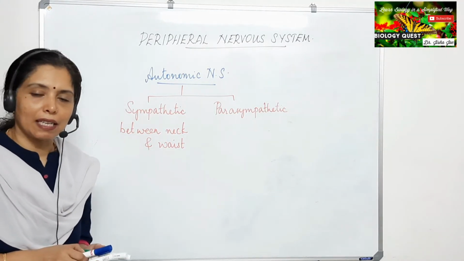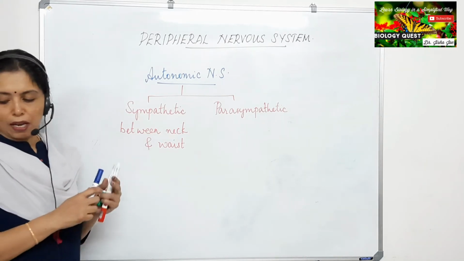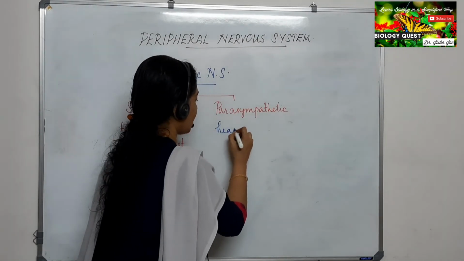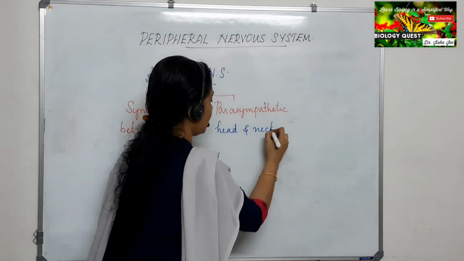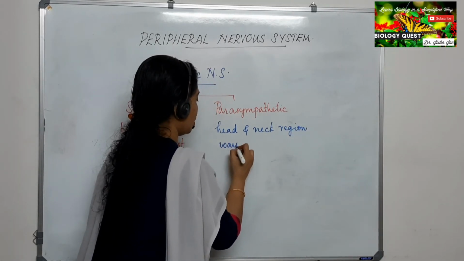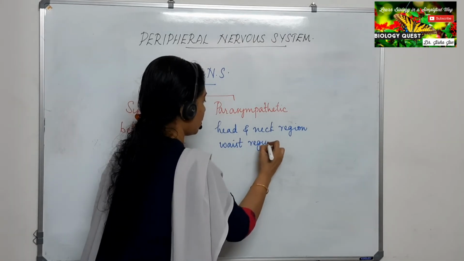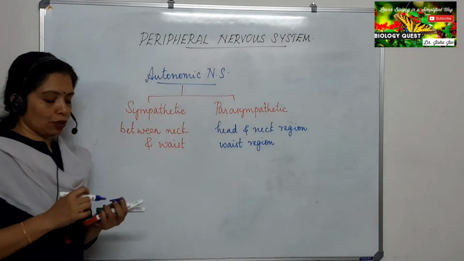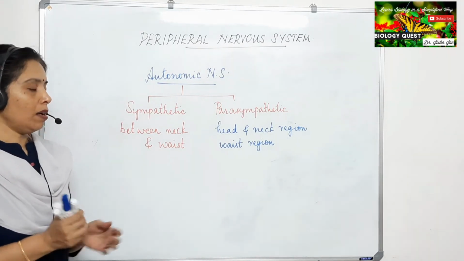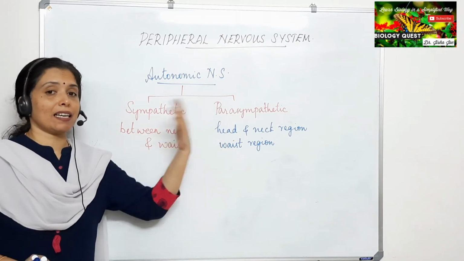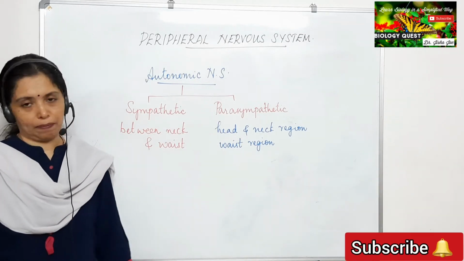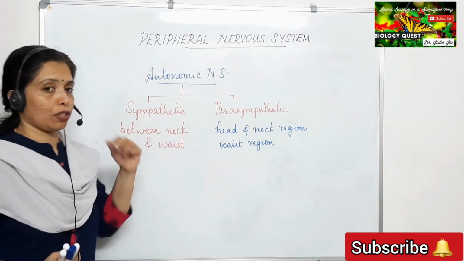Whereas the parasympathetic nervous system is located at two regions: one anteriorly at the head and neck region, and second at the waist region. Only at two regions can we see the nerves of the parasympathetic nervous system: anteriorly at the head and neck region, and posteriorly at the waist region. So that is with regard to the autonomic nervous system.